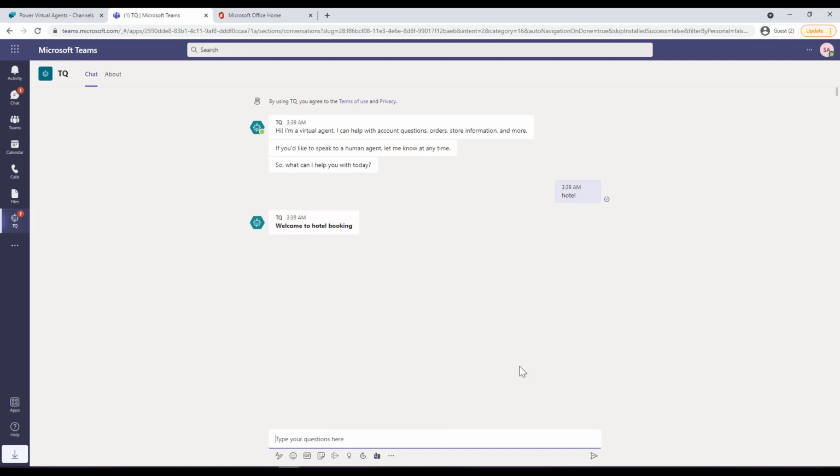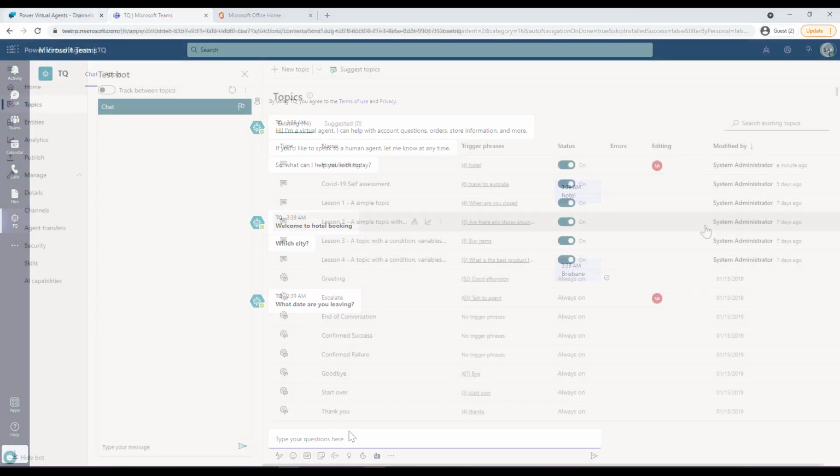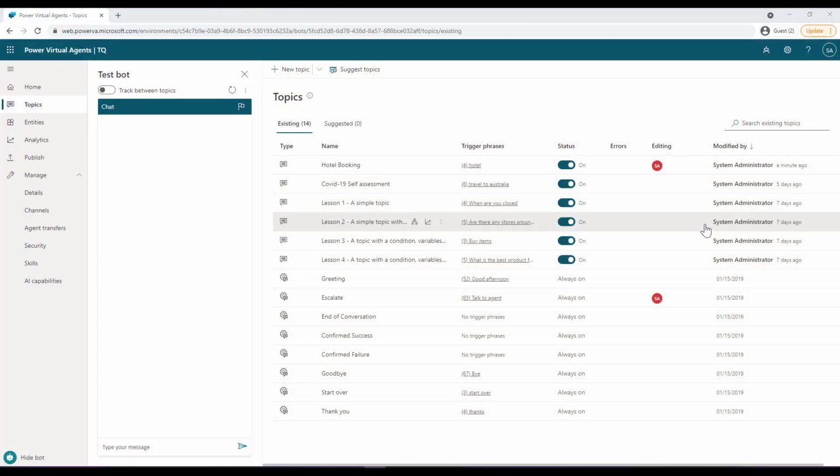And then you will see that it will start asking you the question based on the topic that you had defined. All right, so you can just go ahead and start testing your bot, and this is how you use it with your Teams. Now, coming on to the last topic of this training session is the escalation, or the transferring to an actual agent.